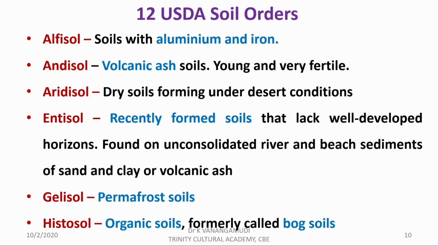In soil taxonomy, soil order is important one and has 12 soil orders as per USDA soil order classification. First one is alfisol, has aluminum and iron containing soil. Andisol is formed from volcanic ash and the young and highly fertile. Aridisol deals with dry soil, that is desert soil. Entisol, which are recently formed soils found on unconsolidated river and beach sediments of sand or volcanic ash. Next one is gelisol, also known as permafrost soils. Histosol, a organic soil also called as bog soil.